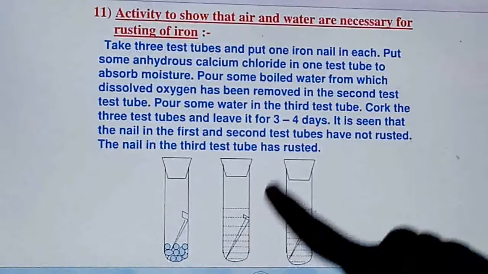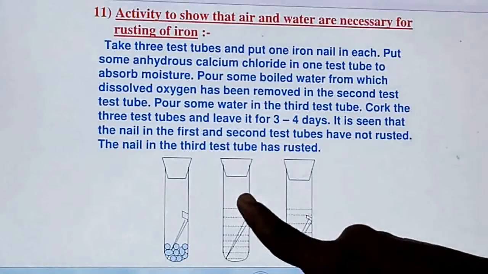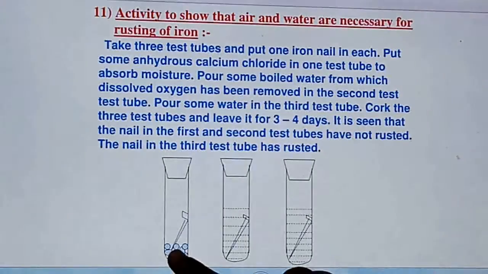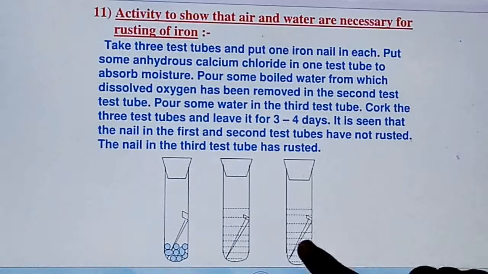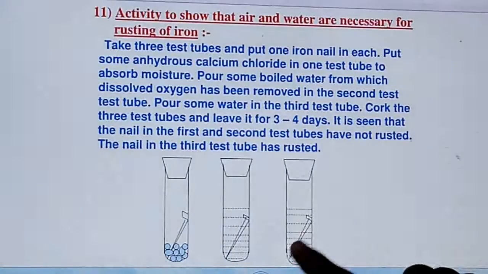After 4 days, if you see, the nail in the first and second test tube will not be rusted, because here water is not there and here oxygen is not there. But in the third test tube we can see that the nail is rusted, because for rusting of iron oxygen and water both components are required and they are present over here.